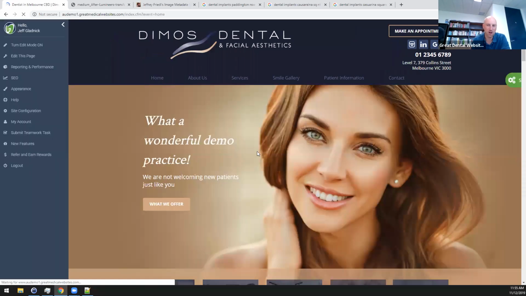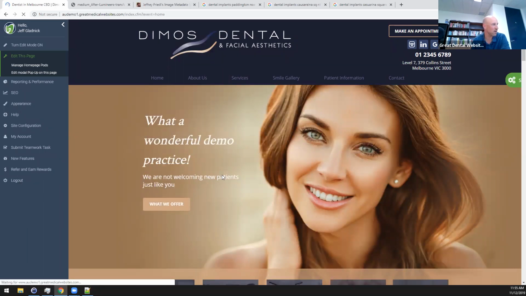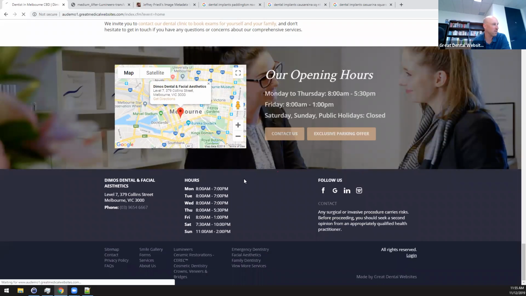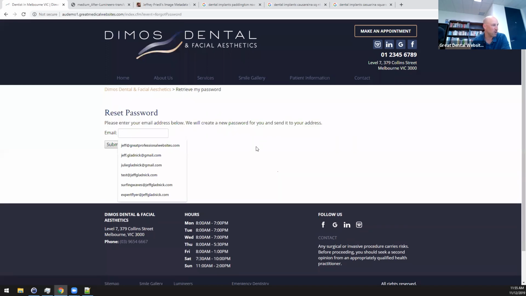So if you don't know your login, you can try to recover it. Let me show you how to do that really quick. Remember, we just go all the way to the bottom right, log in. And if you've forgotten your password, just click that, and then put in your email, and we're going to reset it for you. And then it should send you a reset link and you should be able to get in. If you can't remember your username, just send us an email. Let us know what website, what practice you're with, and we'll take care of it for you and get you logged in. And if you need to, we'll set up a crash course for you too.